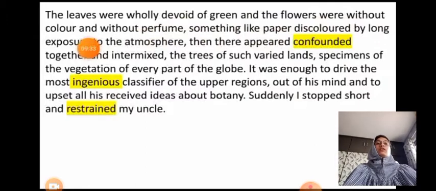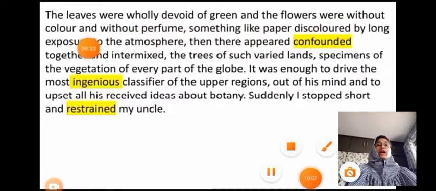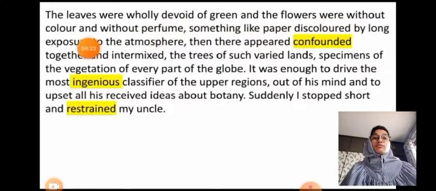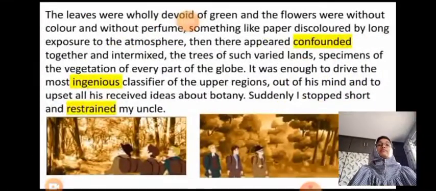Then there appeared, confounded together and intermixed, trees of such varied kinds, specimens of the vegetation of every part of the globe. It was enough to drive the most ingenious classifier of the upper regions out of his mind and to upset all his received ideas about botany. Suddenly, I stopped short and restrained my uncle.